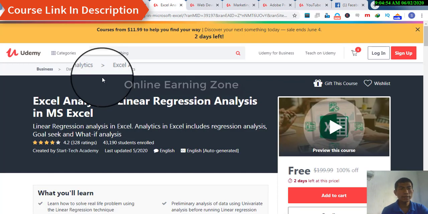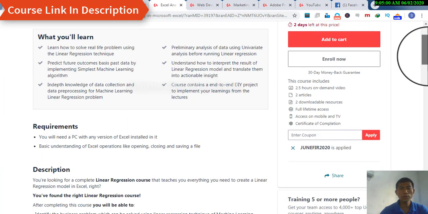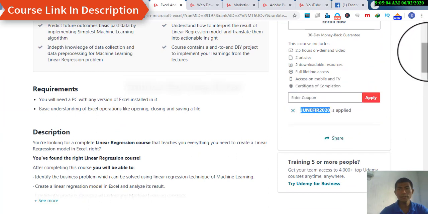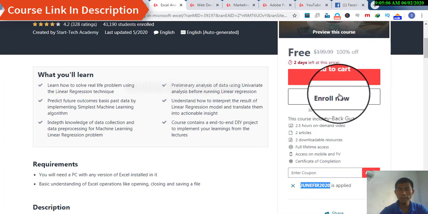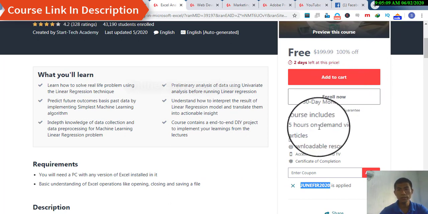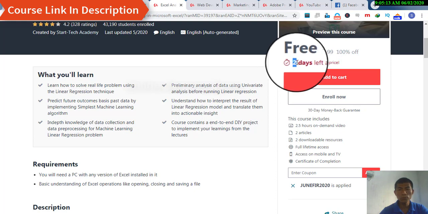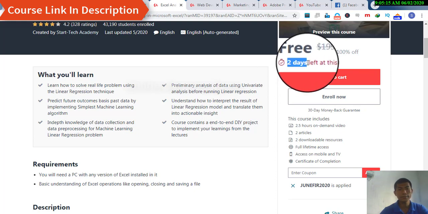Next course is Excel Analytics Linear Regression Analysis in MS Excel. So if you want to take this course for free, apply this promo code, and after applying this promo code, either click on add to cart or click on enroll now to access this course for free. This course is of 2.5 hours, whereas the promo code or the coupon code will expire after 2 days.